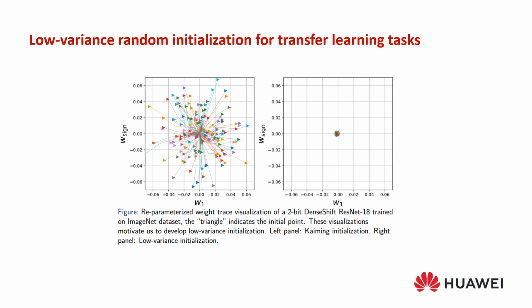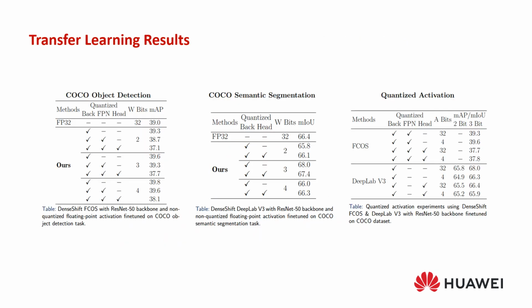We noticed that the S3 training encountered significant accuracy drop and instability in transfer learning contexts. To counter this, we developed an initialization technique. Thanks to our approach, our 3-bit power-of-2 quantized model matched the performance of the full-precision model on various tasks, including object detection and semantic segmentation.